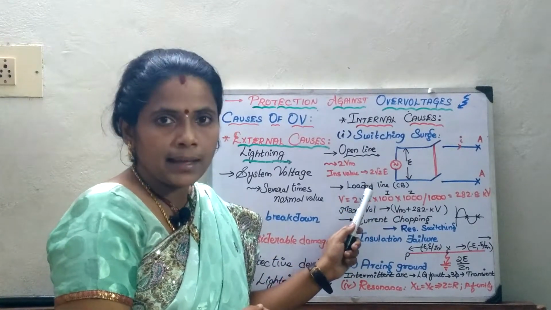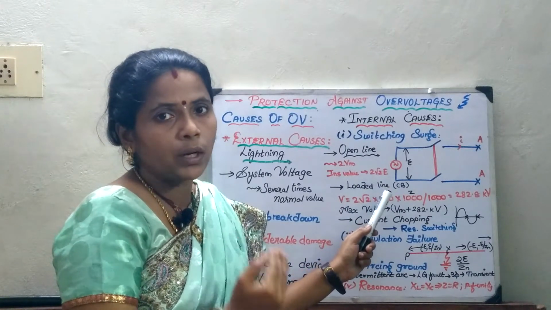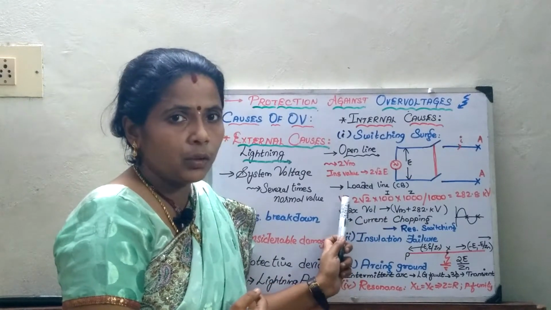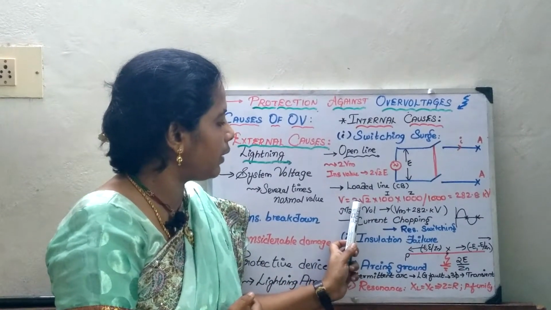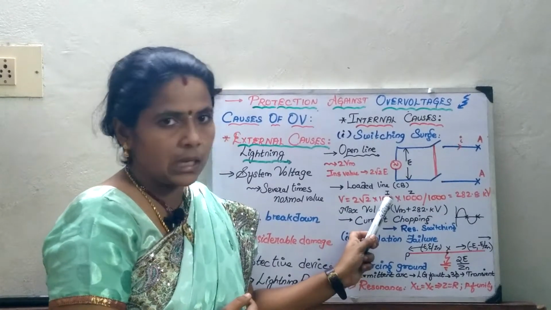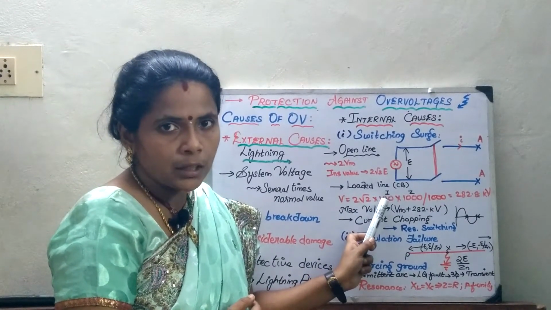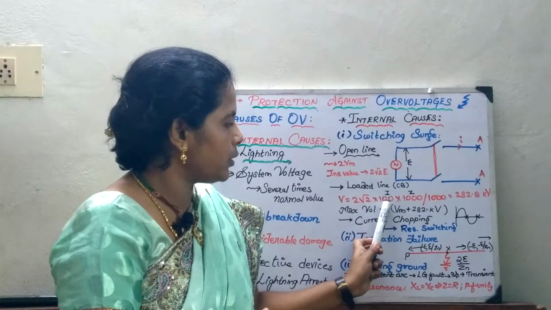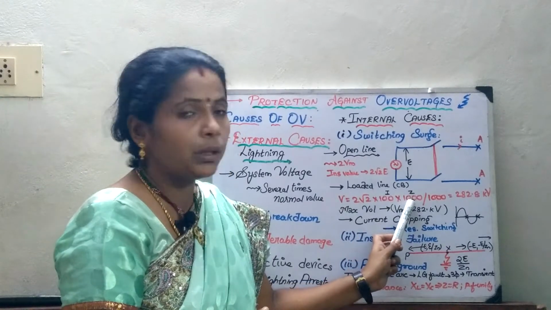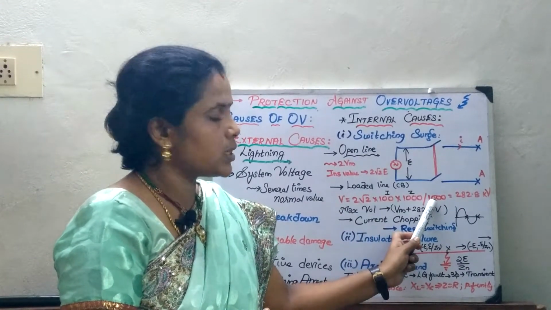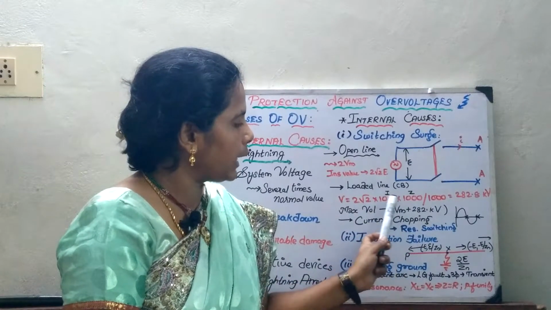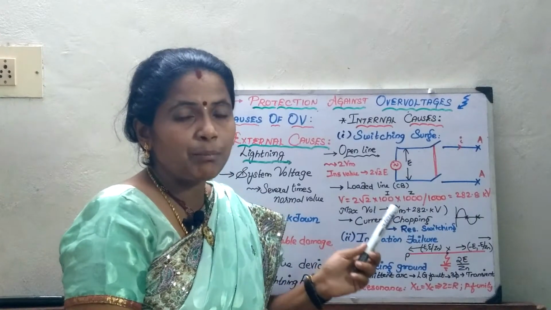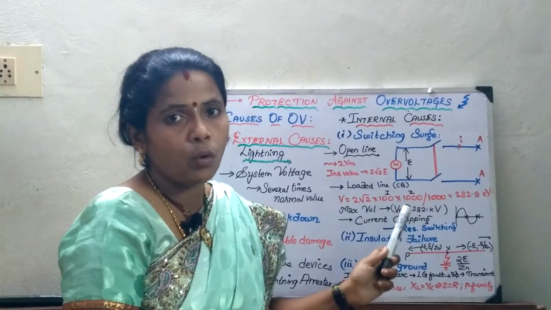Now, we will analyze the loaded line. What happens if the loaded line is considered? What is the formula? V is nothing but I into R. Already we have seen it will rise to the value of 2 into root 2 times E. Now, I am going to write it in terms of current and impedance. Here I have considered a small problem where the current is 100 amps and the impedance is 1000 ohms. Since it is represented in kV, after doing the calculations, it comes out to be 282.8 kV, just for a simple example of 100 amps and 1000 ohms.